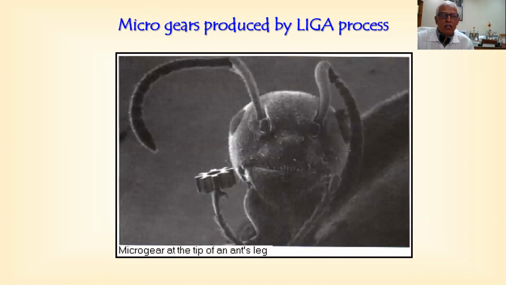And now the gears. Our ant: maybe you have seldom counted how many legs this ant has, and this ant is also showing all its teeth. You can even count the number of teeth. This picture was taken by accident; one scientist was working on the trimmer, and a junior accidentally touched it, and the picture came.